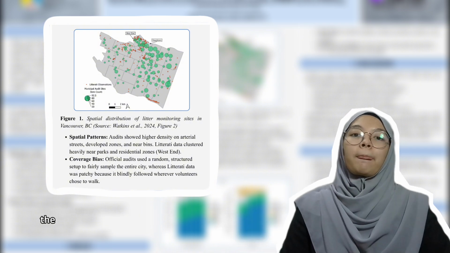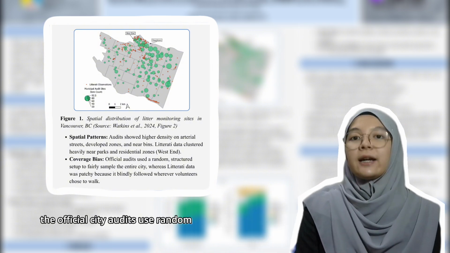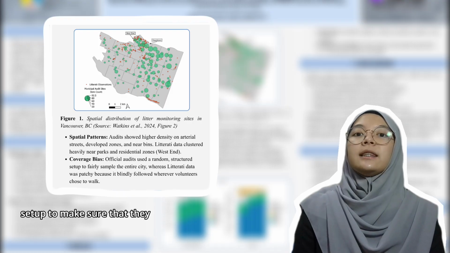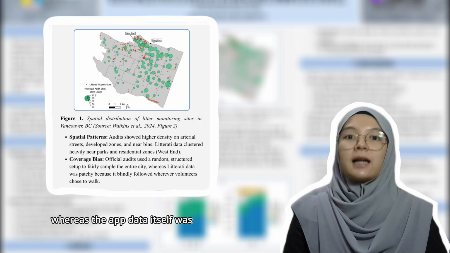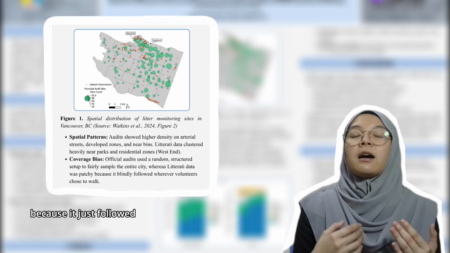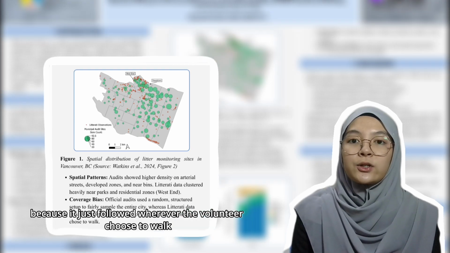The official city audits use a random structured setup to make sure that they sampled the whole city fairly, whereas the app data itself was patchy because it just followed wherever the volunteers chose to walk.